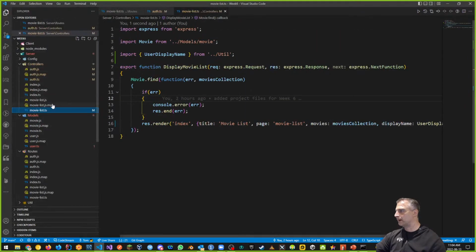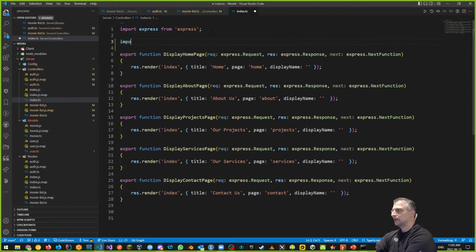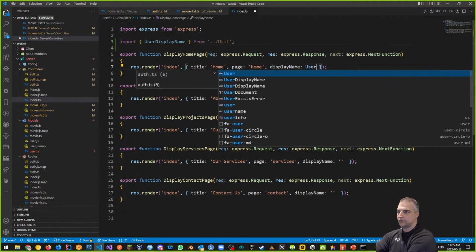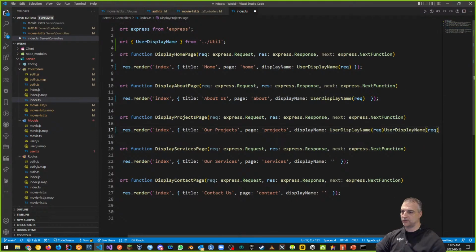Okay, same thing with my index controller. My index controller has a bunch of these, right, as an example. And for the same thing, I've got to pop in my user display name in here. So again, just at the top, I'm going to import user display name from util, and in here, I'm going to pop that in. So user display name request. And I just want to replace all of this part here with my user display name.